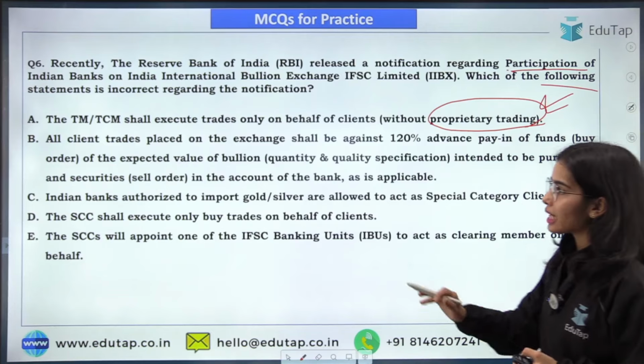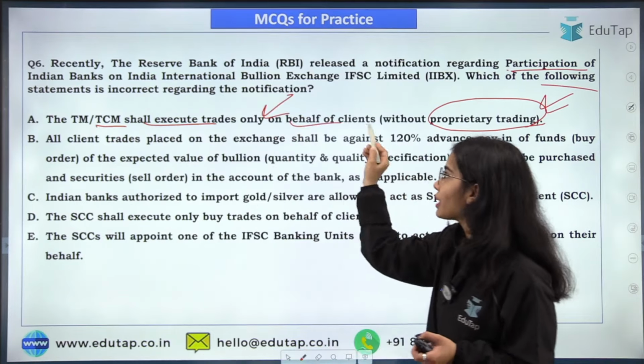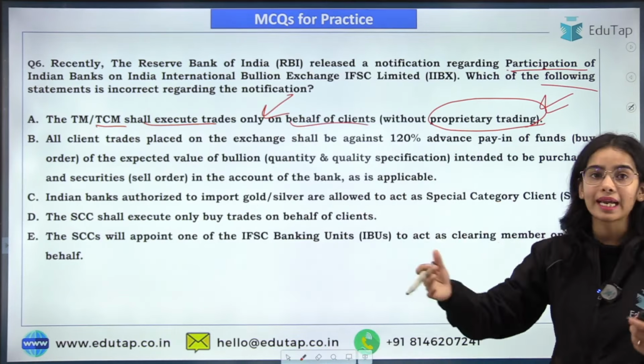Okay. So the trading member and the trading and clearing member shall execute trades only on behalf of their clients, not for themselves or in their own account. All client trades placed on the exchange shall be against 110% of the advance pay-in. So it should not be 120%, it should be 110%.